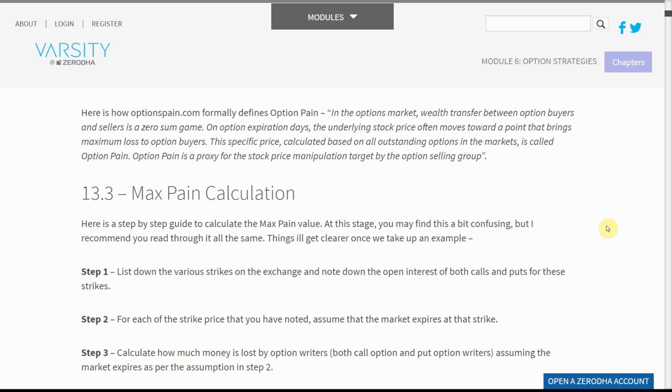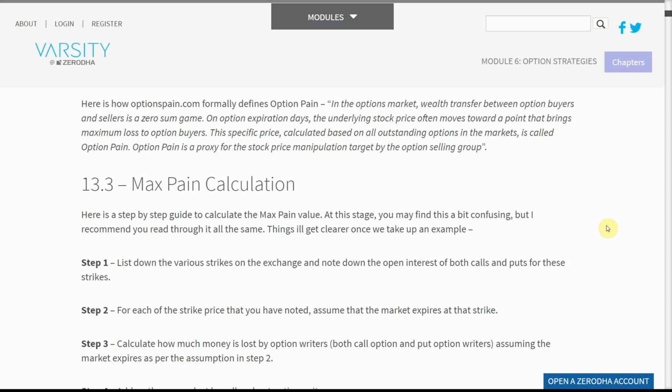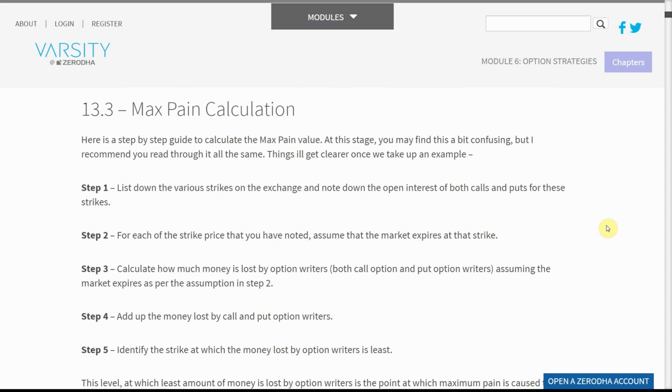13.3 Max Pain Calculation. Here is a step-by-step guide to calculate the max pain value. At this stage, you may find this a bit confusing, but I recommend you read through it all the same. Things will get clearer once we take up an example.